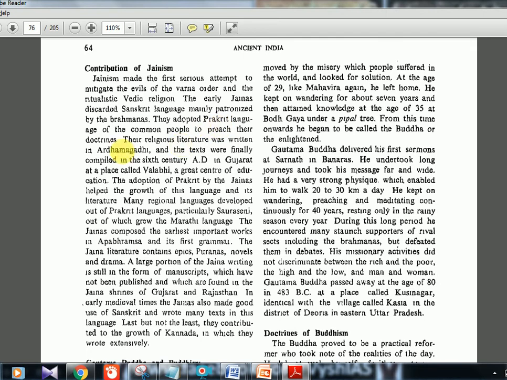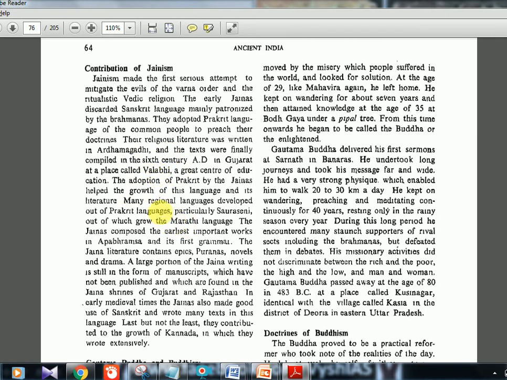And another thing, the religious literature was written in Ardha Magadhi. Ardha Magadhi is a local language used there, and the texts were compiled in the 6th century AD in a place called Vallabi in Gujarat. That is where the text of Jainism was compiled in the language Ardha Magadhi. The adoption of Prakrit by the Jainas helped the growth of the language and its literature. So Prakrit, Ardha Magadhi, Vallabi, these are the 3 takeaways from here.